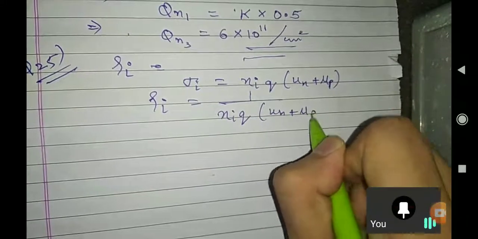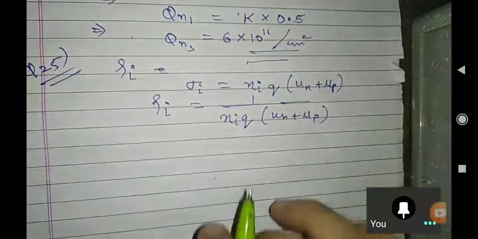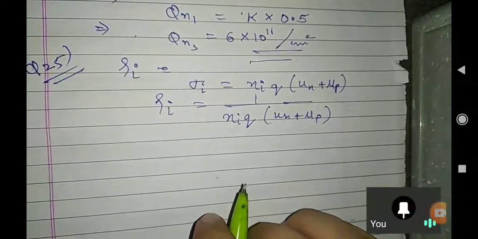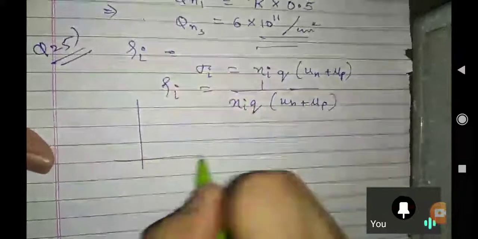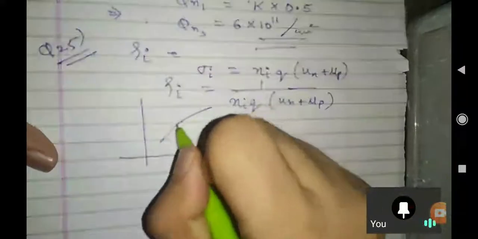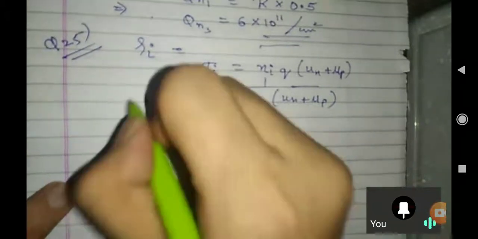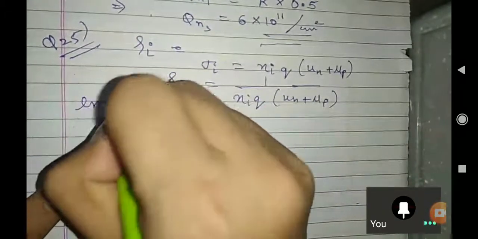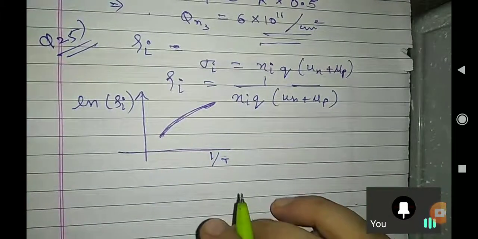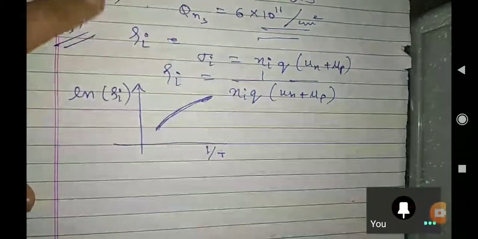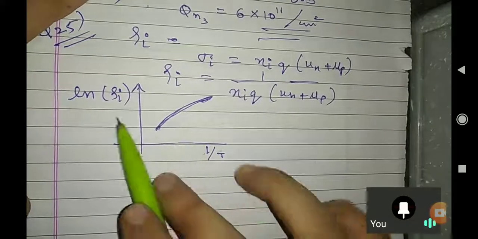I have not read the whole question, but I deduced this. T is the temperature, and the plot is almost linear. They are saying almost linear, not linear, like this. In this fashion they have drawn the plot. This is ln rho I, and this is 1 over T. Now you will ask me how you can deduce the relation in this.